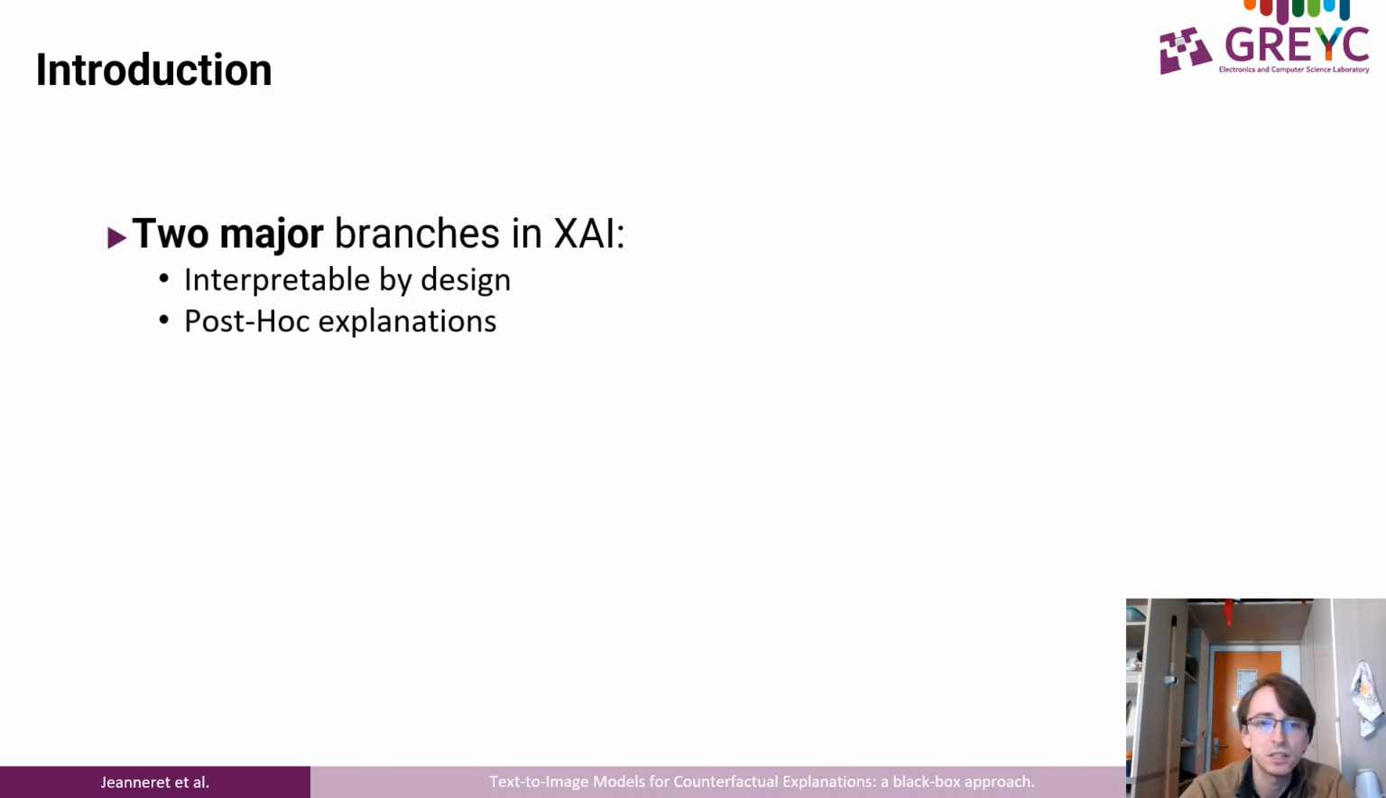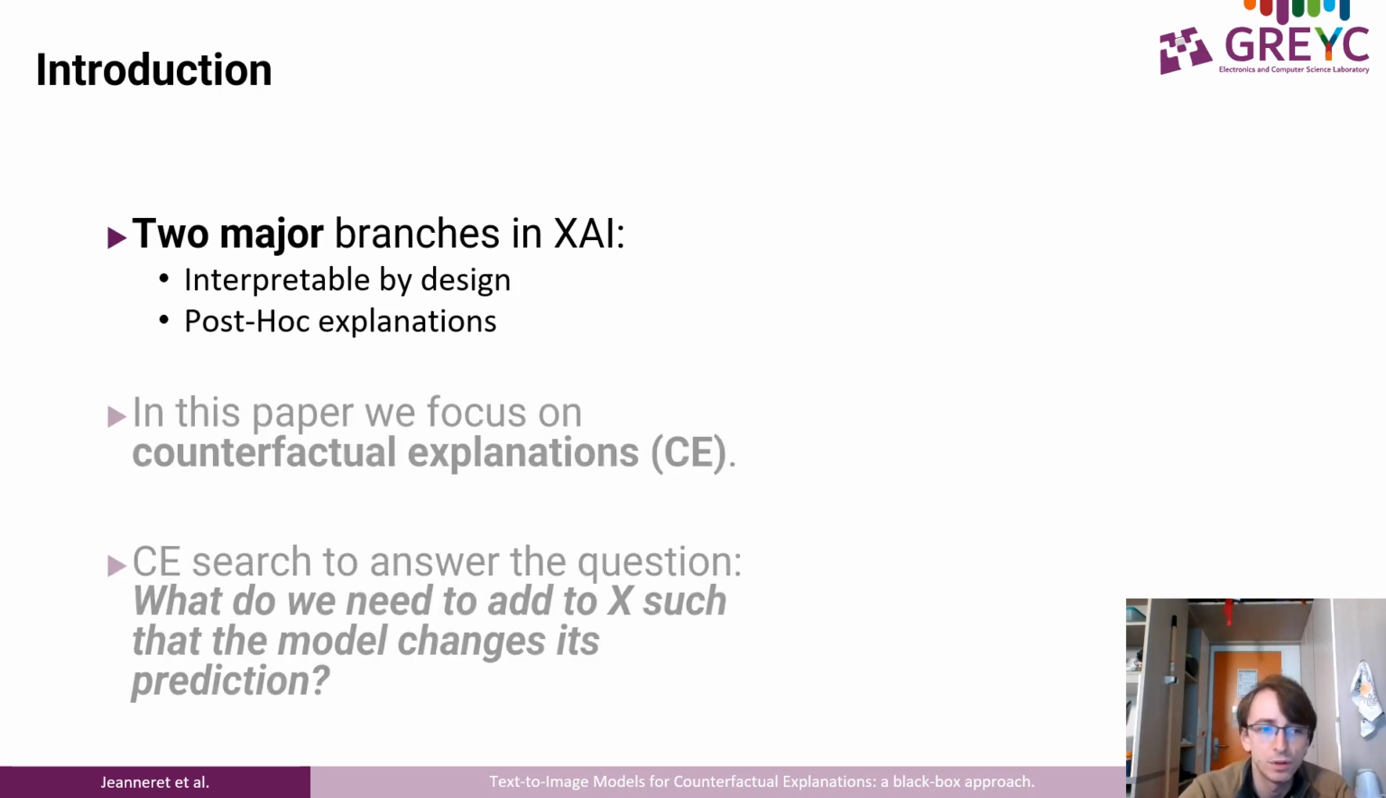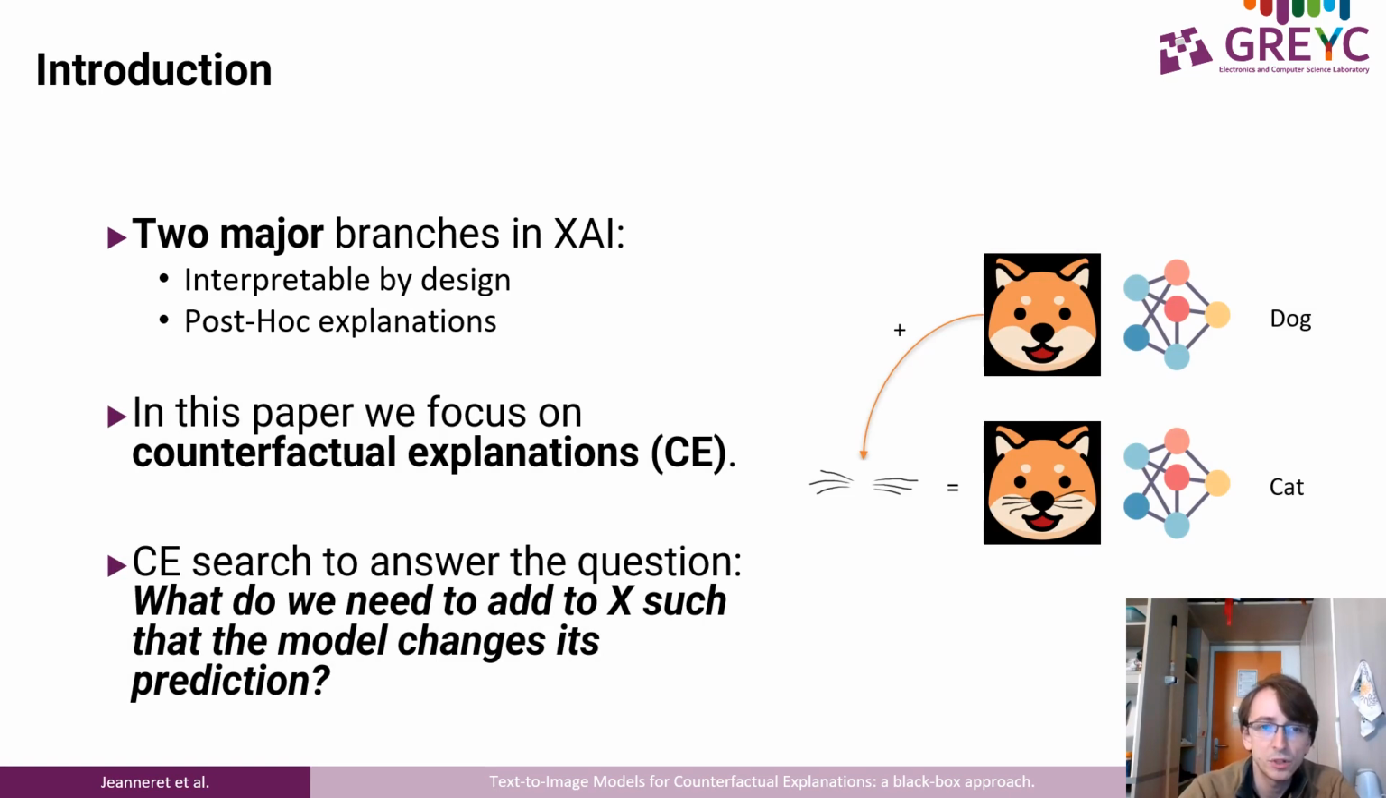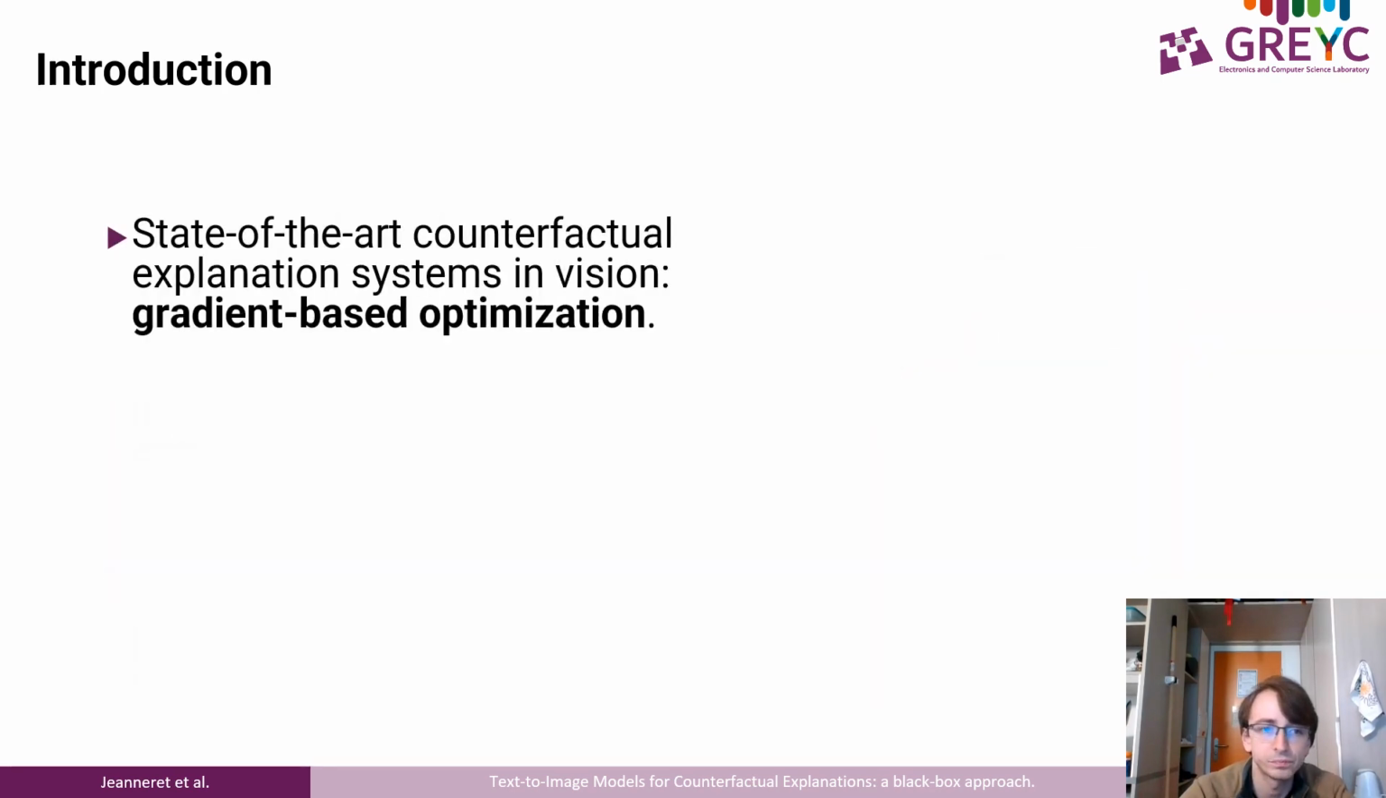There are two major branches in the XAI community: interpretable by design models, that propose creating architectures that show interpretable features, and post hoc explanations, which search to understand already trained models. We focus on the latter, and more specifically on counterfactual explanations, which search to answer the question: what do we need to add to X such that the model changes its prediction by adding meaningful modifications?